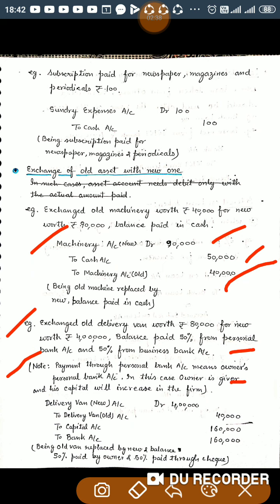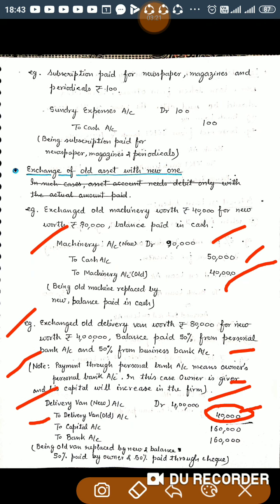So the transaction is exchange of old delivery van worth rupees 80,000 for new worth rupees 4 lakh. Balance paid 50% from personal bank account and 50% from business bank account. The new delivery van is coming into the business, increase in asset should be debited, so delivery van new with 4 lakh. The old is going out, a decrease in asset, so it should be credited with 80,000. I wrongly wrote 40,000; it should be 80,000.